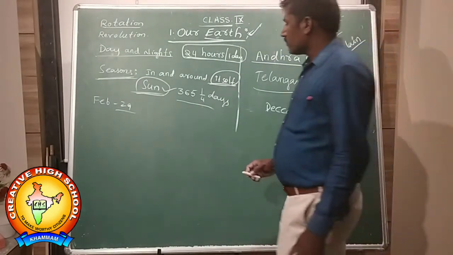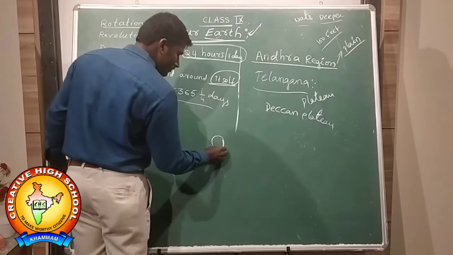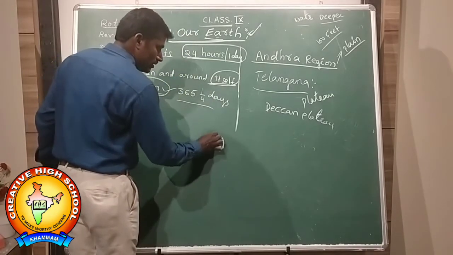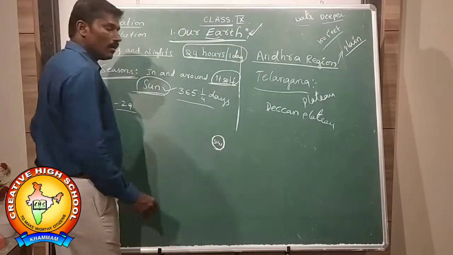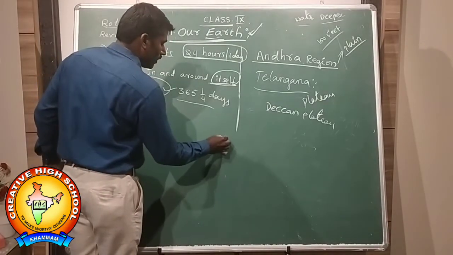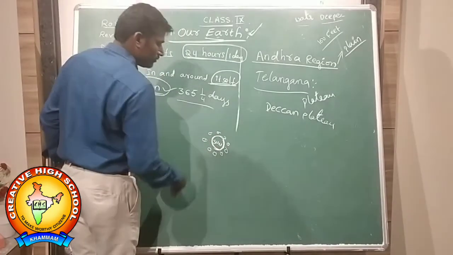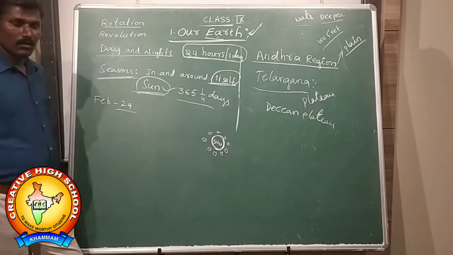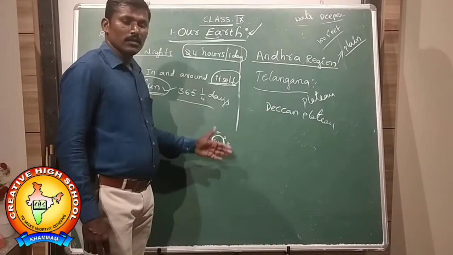Why? Because the sun is at the center, and all other planets are moving around the sun. That's why he called this the sun-centered theory.